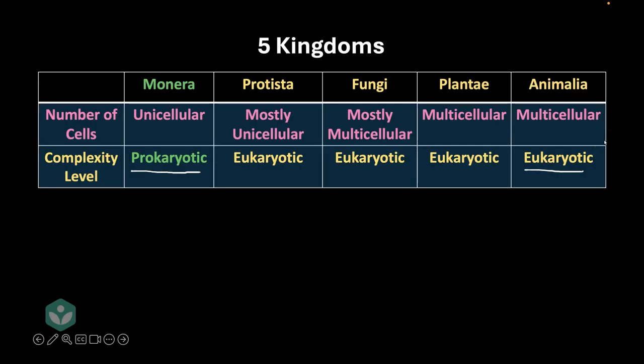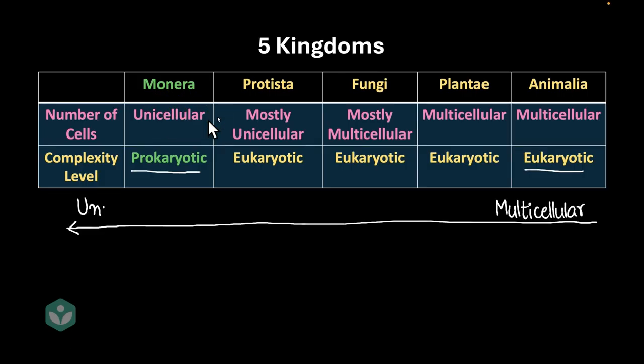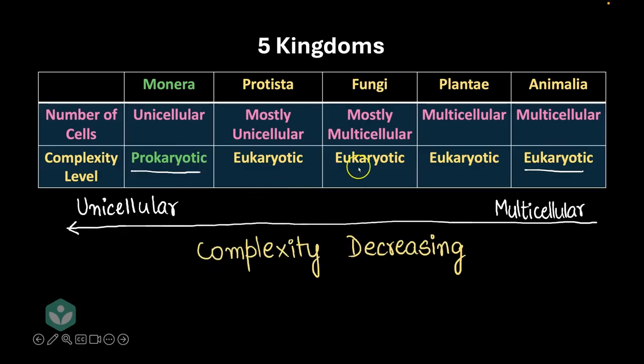Let me write it down and compare all of these five kingdoms of living organisms with each other. So you've got Animalia, Plantae, Fungi, Protista as eukaryotic and Monera as prokaryotic. Another thing you might want to look at is that Animalia and Plantae are entirely multicellular, right? And fungi is mostly multicellular, Protista is mostly unicellular, and we end up with Monera, which is entirely unicellular. If you look at this progression, we're moving from multicellular to unicellular in this direction, and we're moving from eukaryotic to prokaryotic in this direction. So basically, the complexity of living organisms decreases as we move from